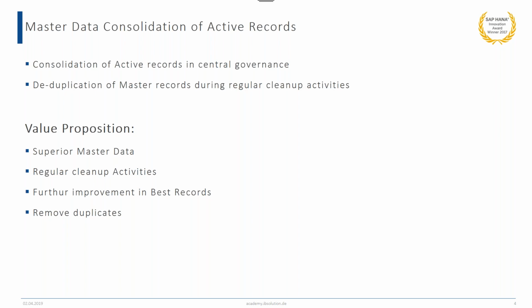Now let's see what the consolidation of active records is. Let's take a scenario. Say we have an organization with a large amount of master data, and in our day-to-day process lots of new records are getting created.